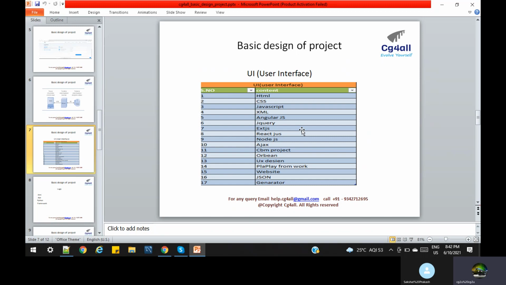It's not that this is the only UI arena, but this is what we generally use. Most recently used UI technologies are AngularJS and React.js. But every foundation is mandatory. AngularJS or React.js come from some basic technologies. What are those basic technologies? HTML, CSS, JavaScript, and jQuery. These four things you must know, whether you are a web developer, a Java developer, or whatever developer you may be. So that we will cover.